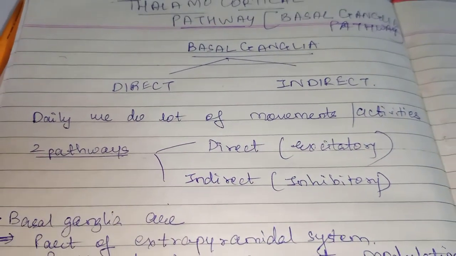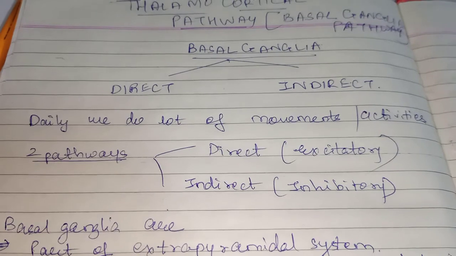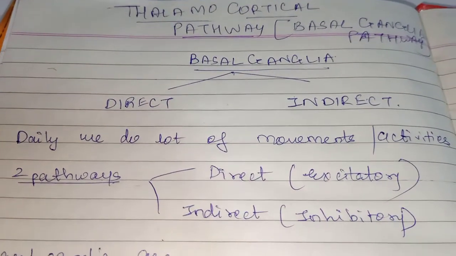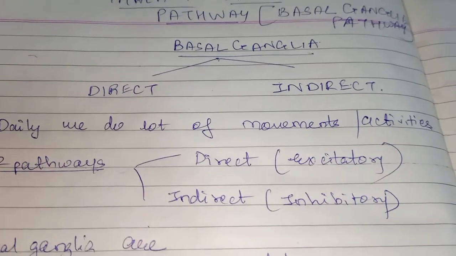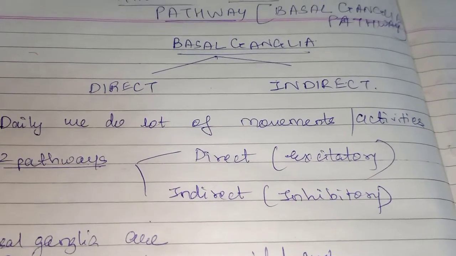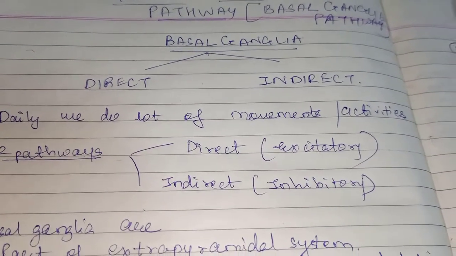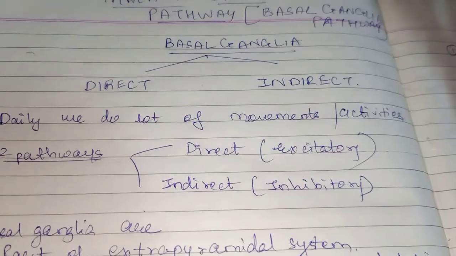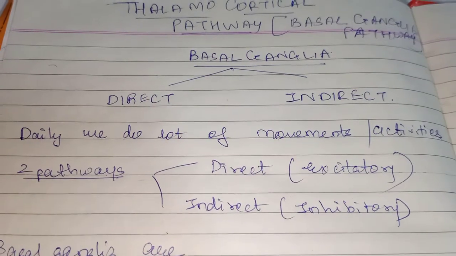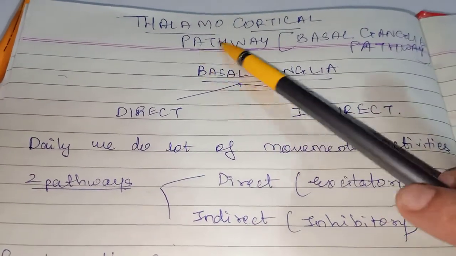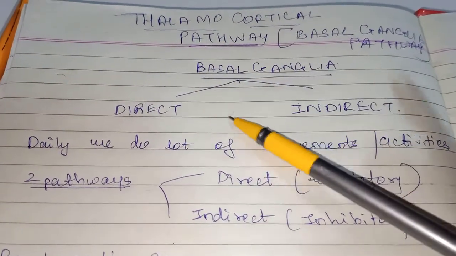Now these movements are coordinated by a pathway which is known as the basal ganglia pathway. A very important pathway in the brain itself. It is not involving the spinal cord. All the components are in the brain itself. That's why it is known as the thalamocortical pathway, from thalamus to cortex, only the brain.